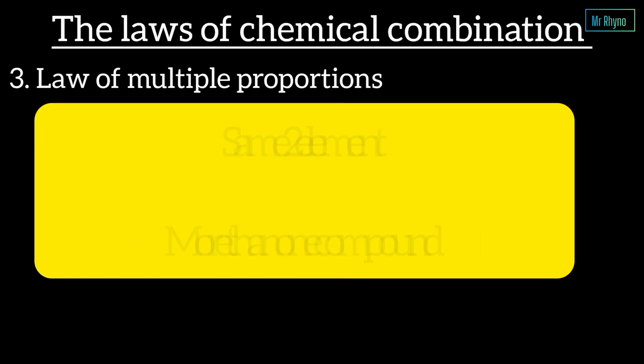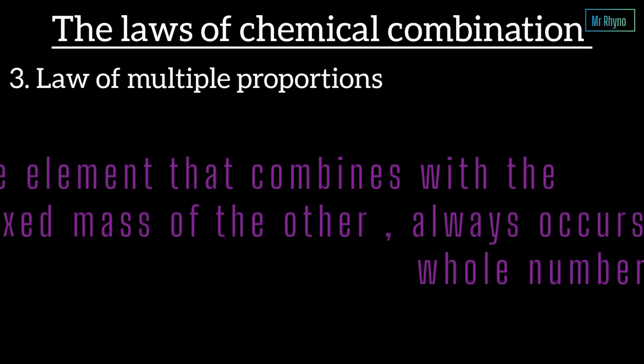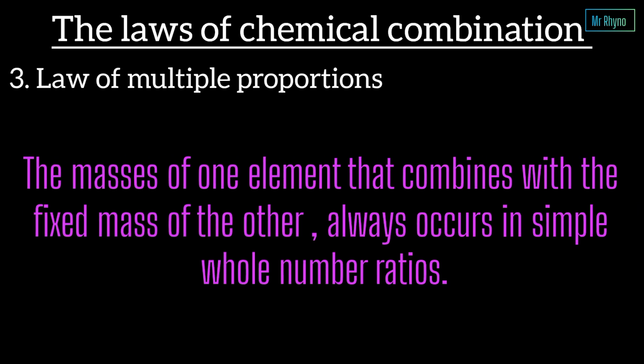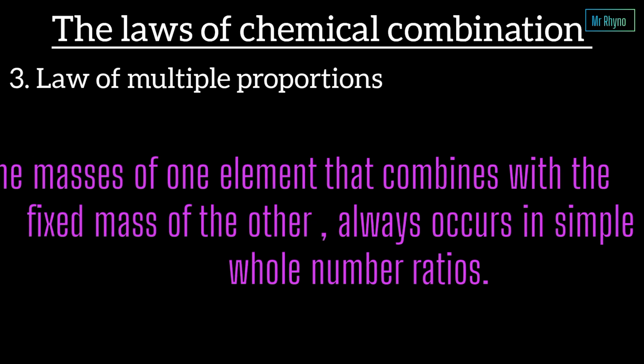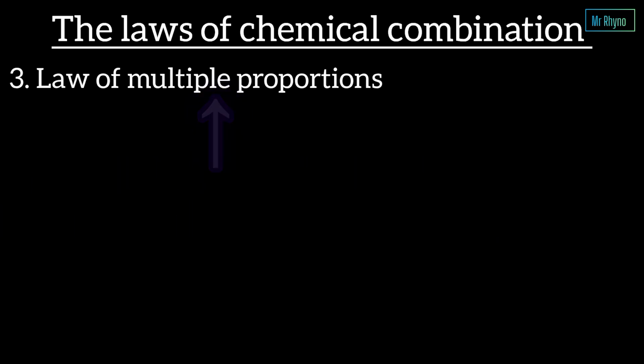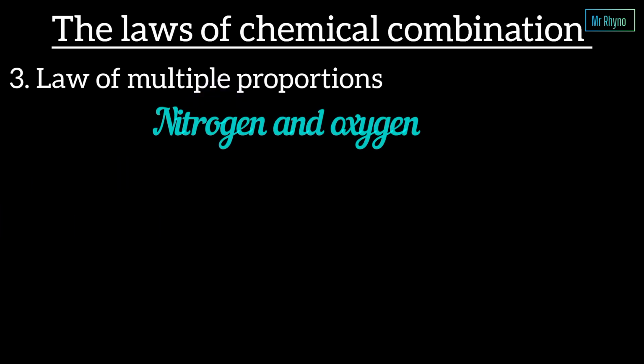Scientists notice something interesting. The masses of one element that combine with the fixed mass of the other always occur in simple whole number ratios. This observation became the law of multiple proportions. Let us use nitrogen and oxygen.